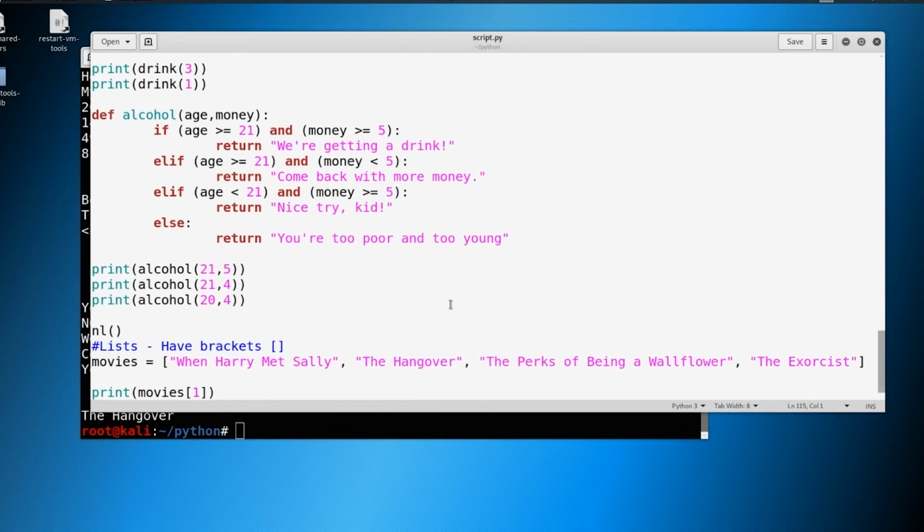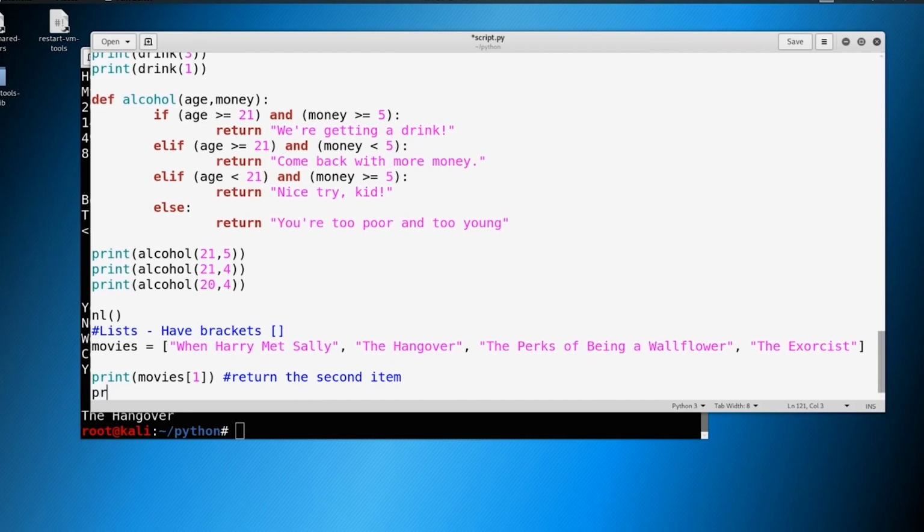It's returning The Hangover. So item 1 is not item 1 as you see it. So when we talk about items, when we talk about numerical order here in Python, item 1 is actually going to be referred to as 0. So make a note here for yourself that this will return the second item. So if we wanted to return just When Harry Met Sally, we would actually put in movies 0 like this. And we could say returns the first item in the list.